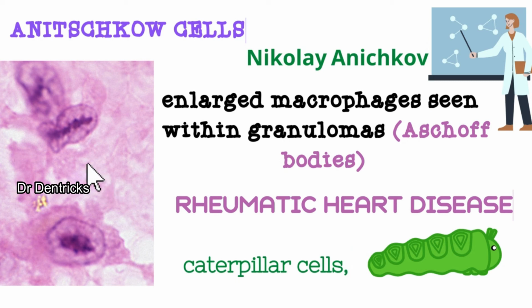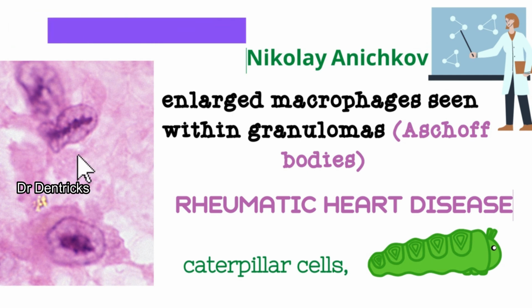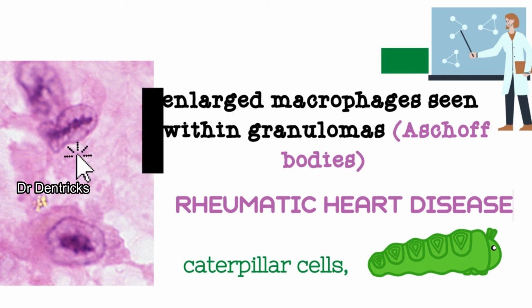A granuloma is a kind of inflammation where, around a foreign body or any infection, there is formation of hypervascularized tissue known as a granuloma. These granulomas are named Aschoff bodies and are seen in rheumatic heart disease. These Anitschkow cells are also known as caterpillar cells, because under the microscope the condensed chromatin of these cells resembles the wavy pattern of caterpillars.